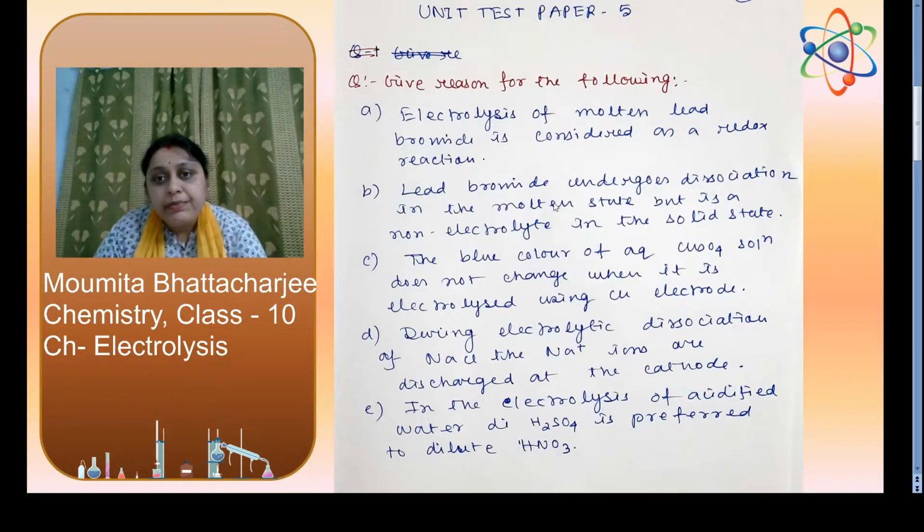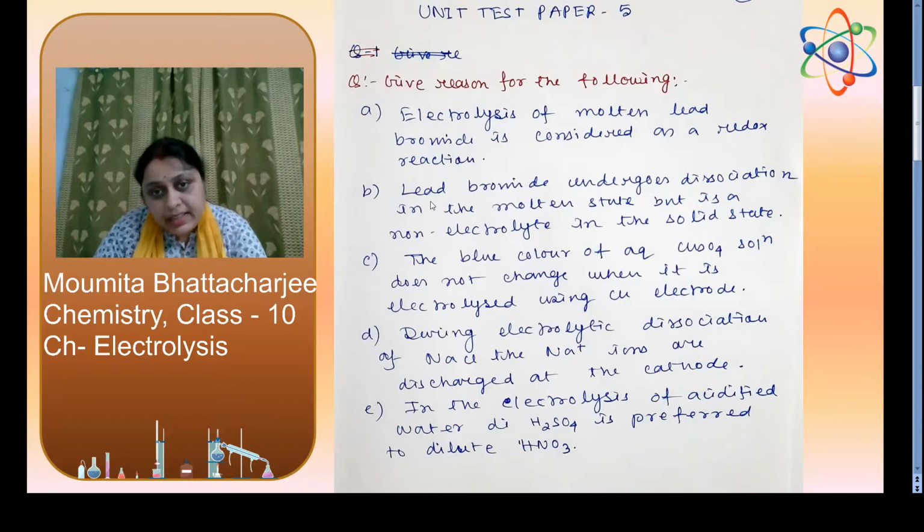Next one, lead bromide undergoes dissociation in the molten state but is a non-electrolyte in the solid state. I said the main condition for the process of electrolysis is that the electrolyte should be in molten state or in aqueous state, because lead bromide is an electrovalent compound. So there is a very highly attractive electrovalent force existing between lead 2 plus and bromide minus.